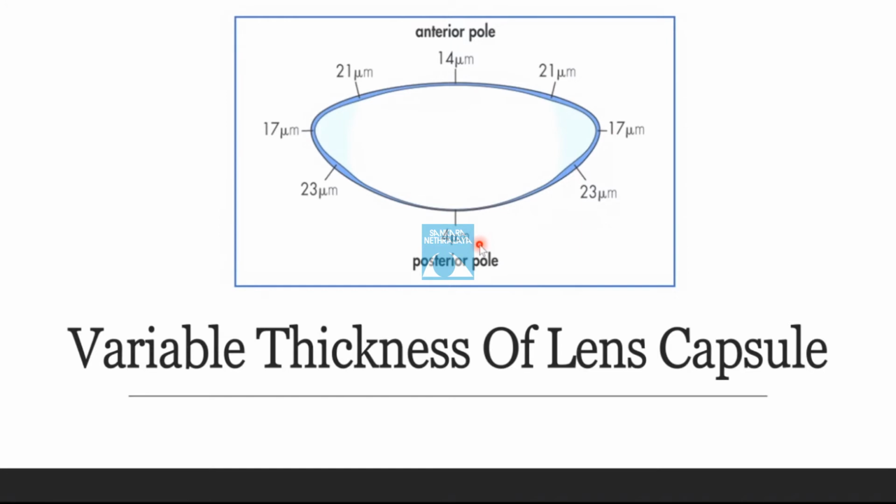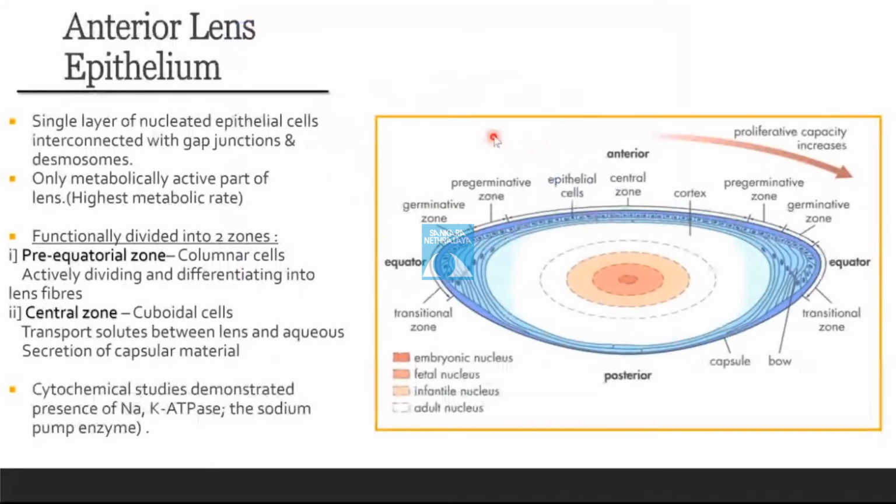The anterior lens epithelium. It's a single layer of nucleated epithelial cells interconnected with gap junctions and desmosomes. It's the only metabolically active part of the lens, having the highest metabolic rate. Functionally, it is divided into two areas, the pre-equatorial area and the central area.